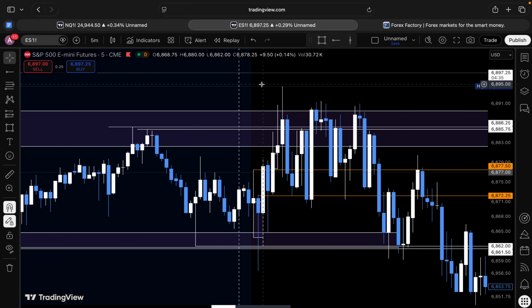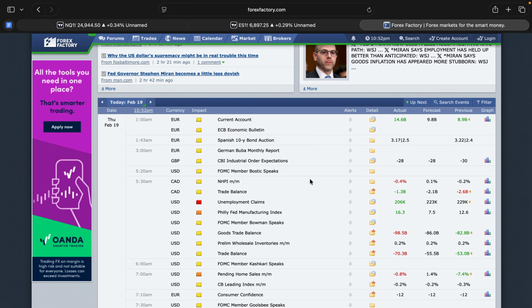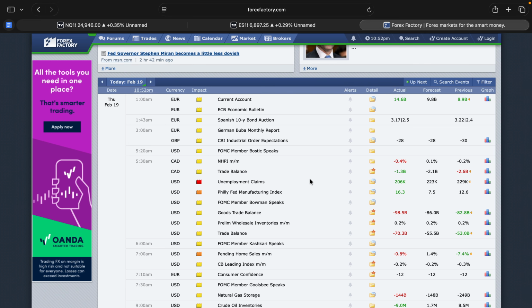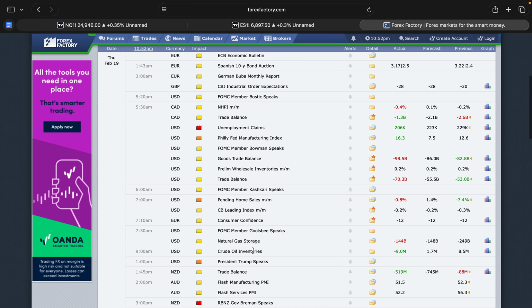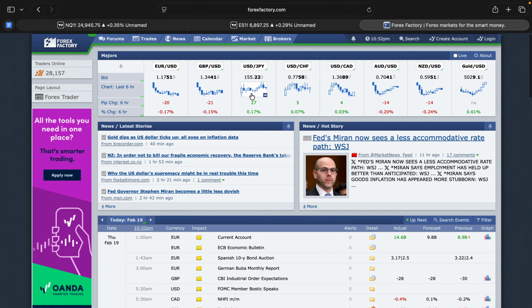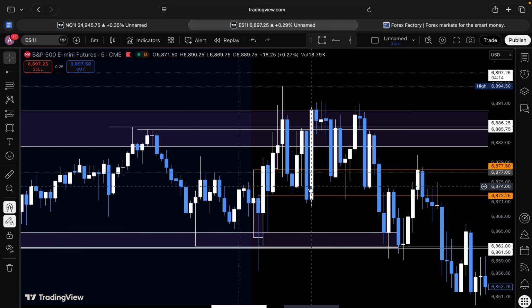So there was no trade, and I'm just gonna go ahead and cover ES because NQ was the exact same thing. Let's go ahead and hop into news real quick though. We did have unemployment claims, wasn't really tripping off that. Fed manufacturing index as well wasn't tripping off that either. We did have Trump speaking later, which could have caused some volatility within the market, but overall the morning was looking pretty clean.